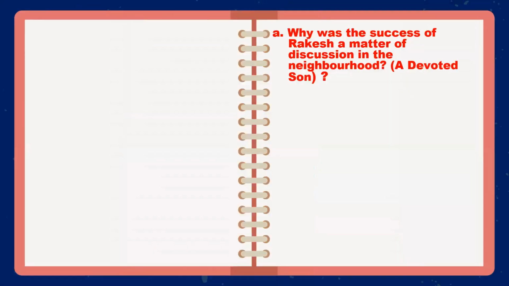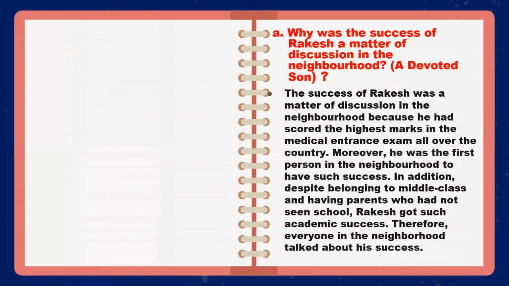Question number A, why was the success of Rakesh a matter of discussion in the neighborhood? When you answer to this question, make sure that you answer to the point. Since you only have 75 words, एउटा त उले एकदमै धेरै हाईएस्ट मार्क्स ल्याएको छ एक्जाममा, मेडिकल एक्जाममा all over the country.